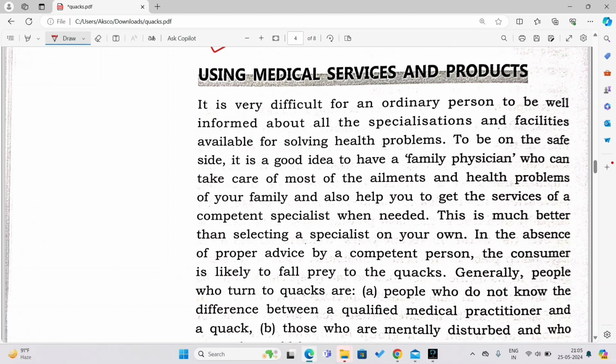To be on the safe side, it is a good idea to have a family physician who can take care of most of the ailments and health problems of your family, and also help you get the services of a competent specialist when needed. Now it is advisable that if you have doctors who are your friends, then it is very good for you, because for any kind of problem, you can take the reference of your family doctor.